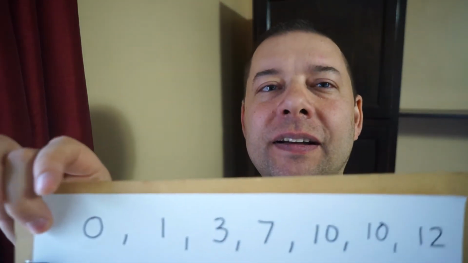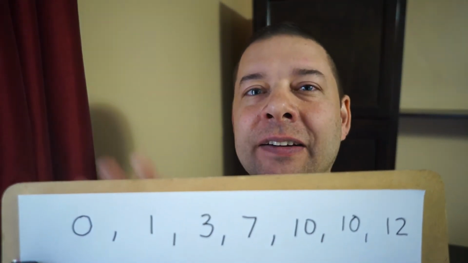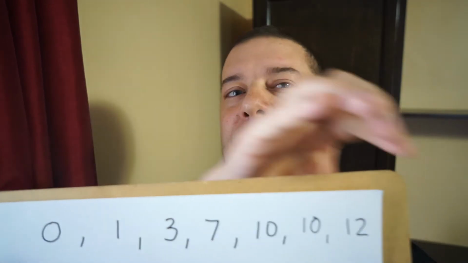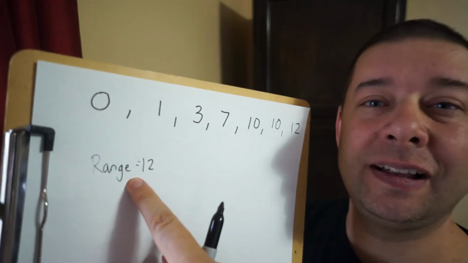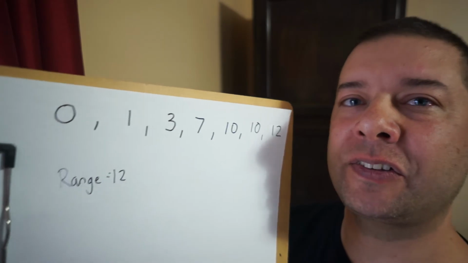Anyway, if we know that range is this spread out expanse of space, the same is true in mathematics and in statistics. Range is just the difference between our smallest number and our biggest number. You can see here, my smallest number is 0, the biggest number is 12. If I take the biggest number and subtract the smallest number, my range here would be 12. That's the difference between the biggest and smallest numbers.